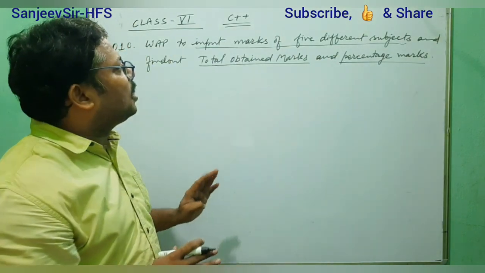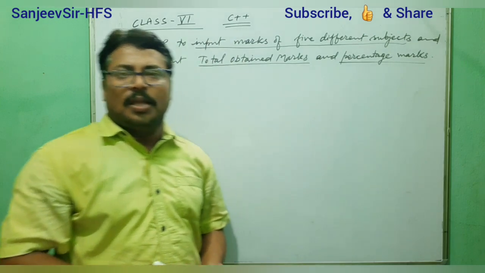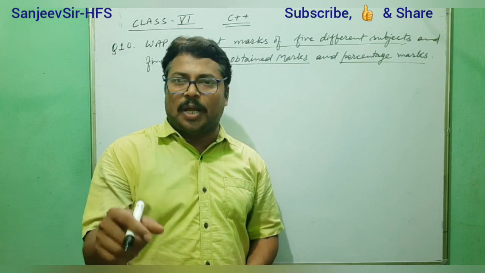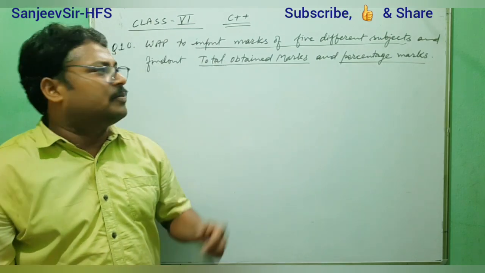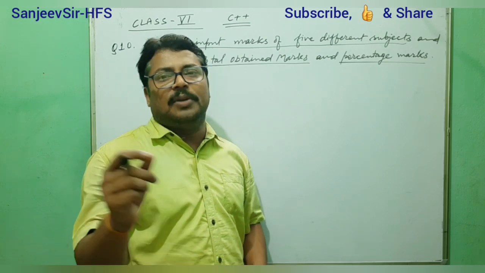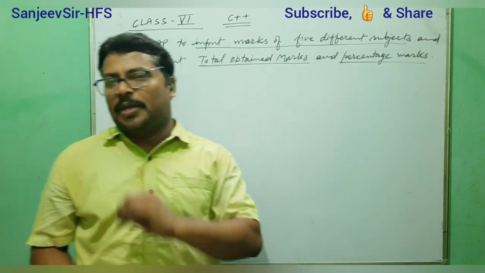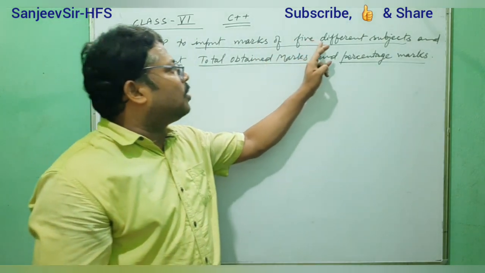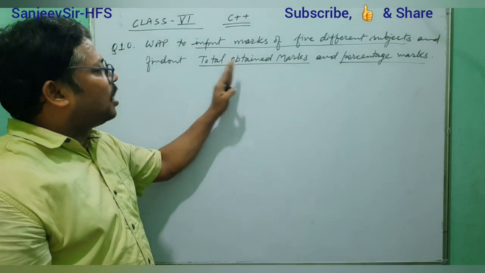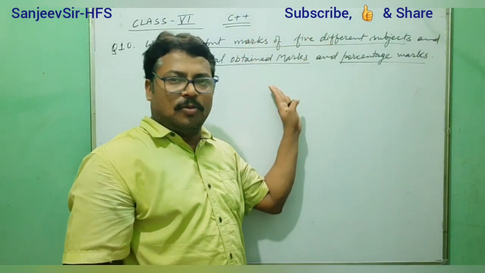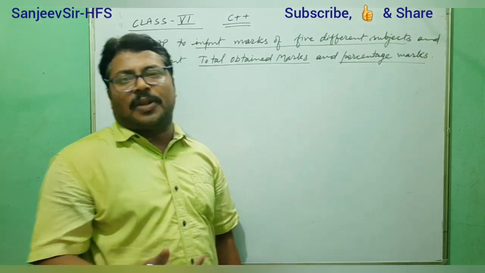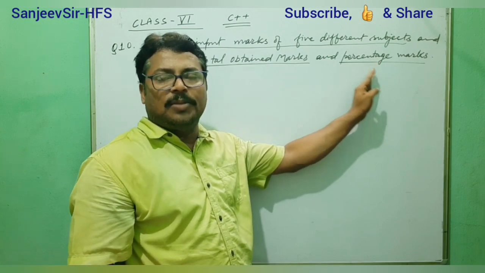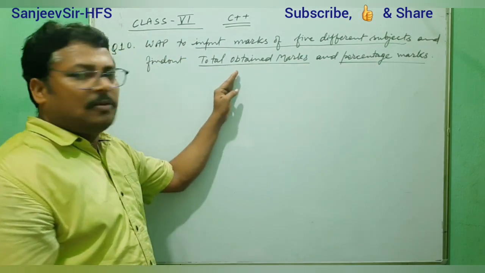One thing is clear, that the 5 different subject marks will be whole number integer values. Subject wise we are giving marks as a roundup, so there is no chance of a fractional value. If anybody obtained 45.5 in physics, that will be 46, that we are considering. So the total obtained marks, the sum of marks, will also be a whole number. But the percentage may be fractional, in decimal points. So this variable we need to take as float type. Here we will use int for all the others.